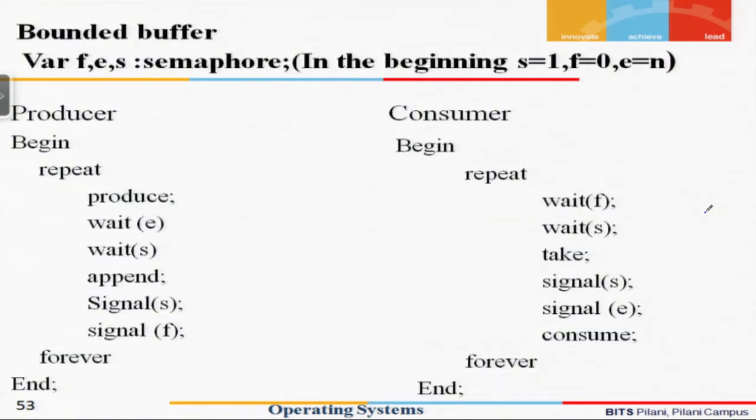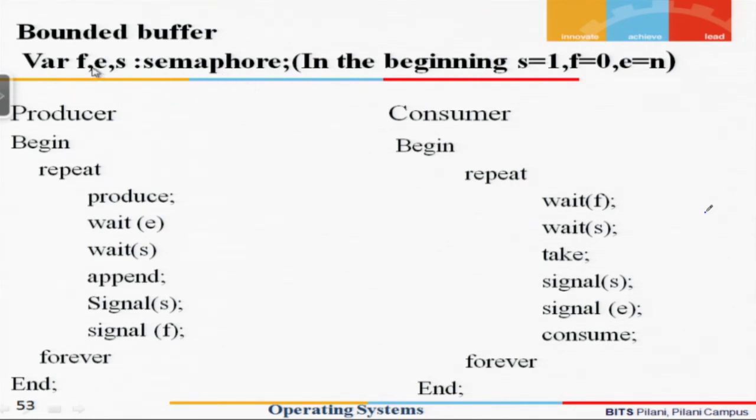So the previous example which we have seen is an example where we had an infinite buffer. What we are trying to do here is give an example where we have a finite buffer, or what we call a bounded buffer, meaning that the number of items that can be produced is going to be some finite number equal to n. So let us see how this solution works, and let us try to understand it.